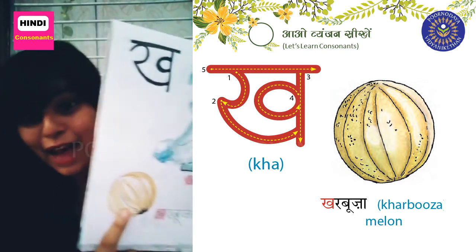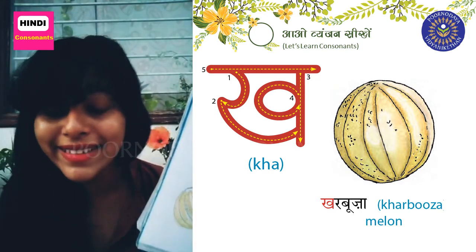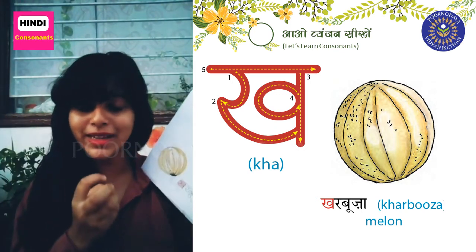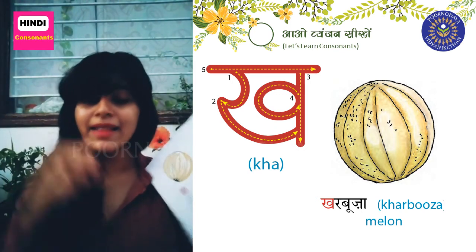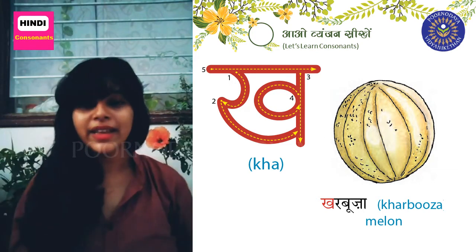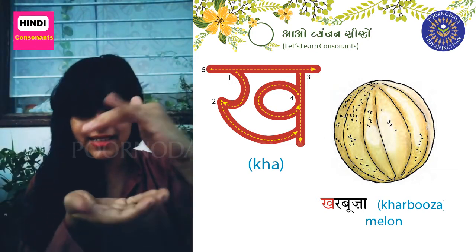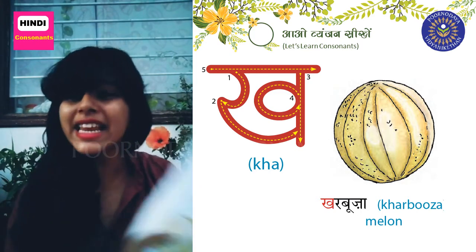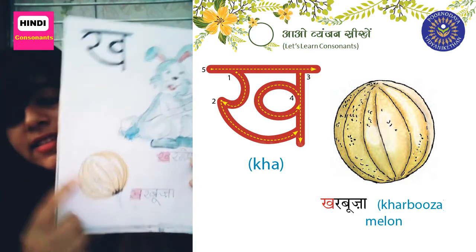Kha for Kharbuja. Have you eaten muskmelon? Like watermelons are so huge and they are red from inside, and muskmelon is small, handy, and creamish in color like this.